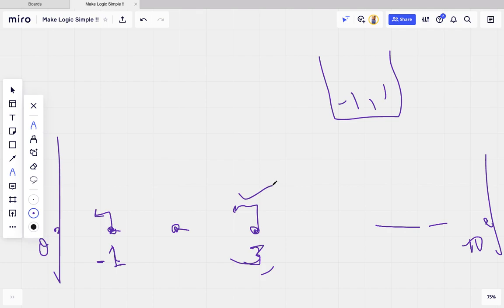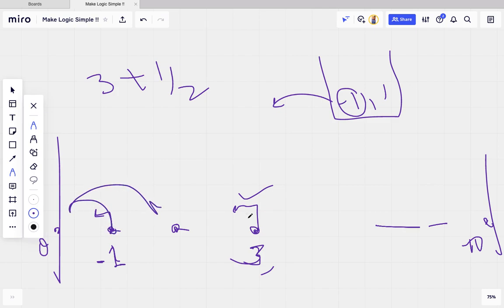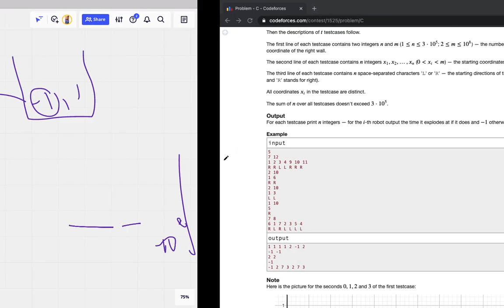When I'm checking this one, I will check whether the set is empty. No, the set is not empty. So I will pop this out and compare with this 3, and the value will be like 3 plus 1 by 2 because it is doing minus. So after 1, 2, after 2 seconds, they will be destroyed. So this is the case, like how we can deal with it.